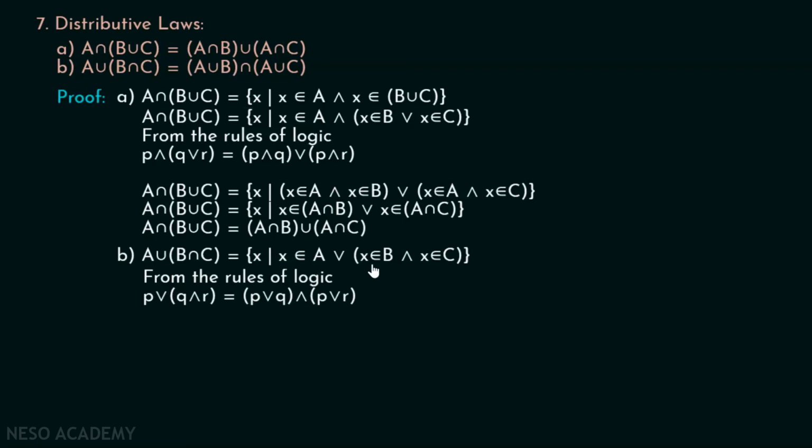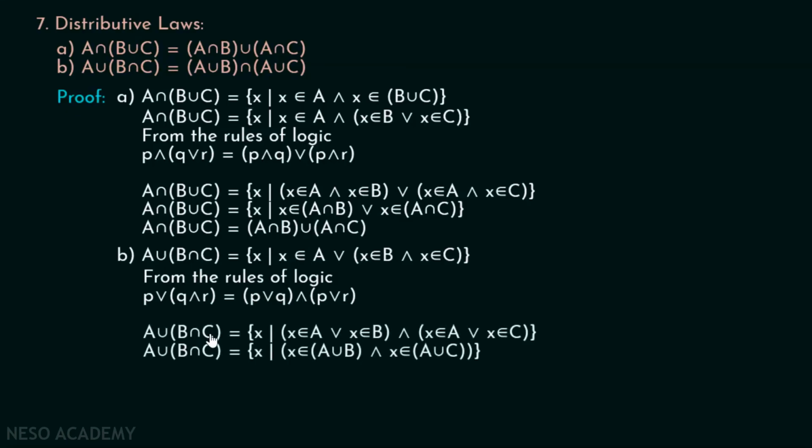Here we can say that this is P, this is Q and this is R. Therefore, this will be P or (Q and R). We can replace this statement by (P or Q) and (P or R), right? Therefore, A union (B intersection C) is equal to the set of all x such that (x belongs to A or x belongs to B) and (x belongs to A or x belongs to C). In other words, we can say x belongs to A union B and x belongs to A union C. And we can easily replace this set by (A union B) intersection (A union C). Therefore, A union (B intersection C) is equal to (A union B) intersection (A union C).